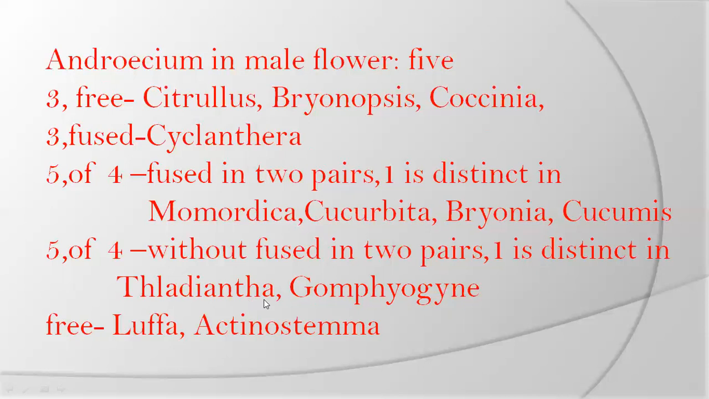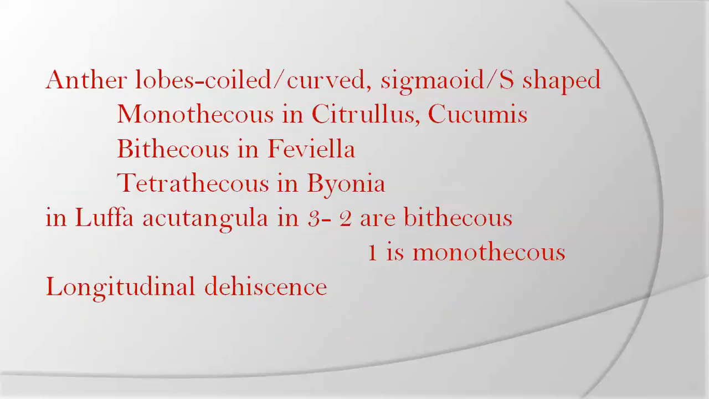But in the case of Thaladiantha, 4 stamens are in 2 pairs, one is distinct. So among the 5, 4 are fused in 2 pairs, and one is distinct and completely free. This is seen in Momordica, Cucurbita, Bryonia, and Cucumis. All stamens are free in Luffa and Actinostemma. These are the stamen conditions.